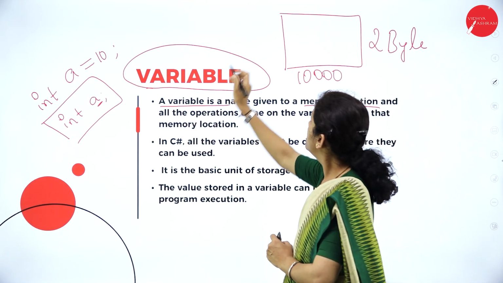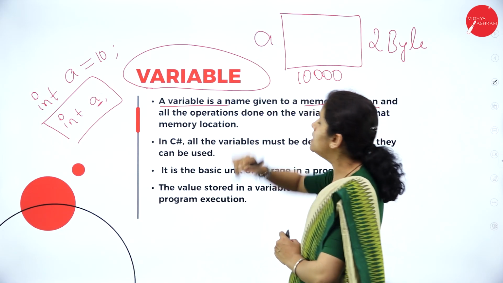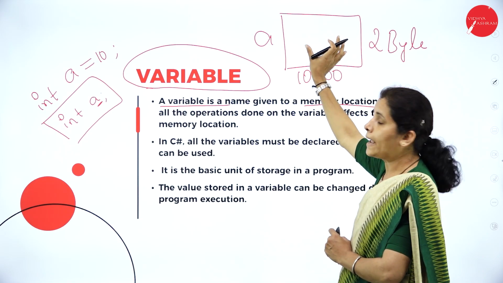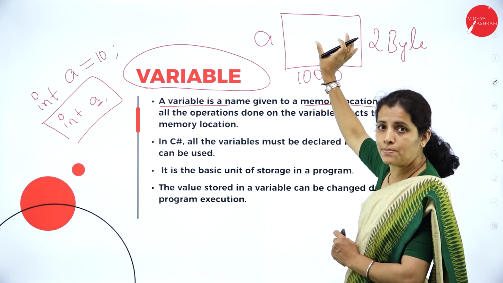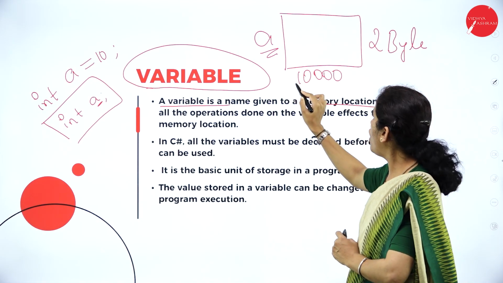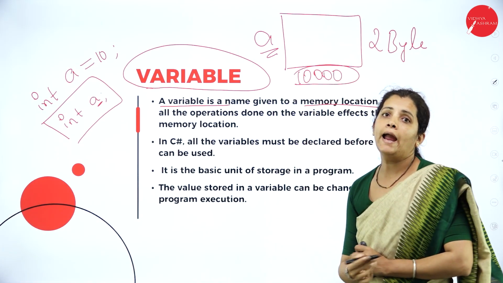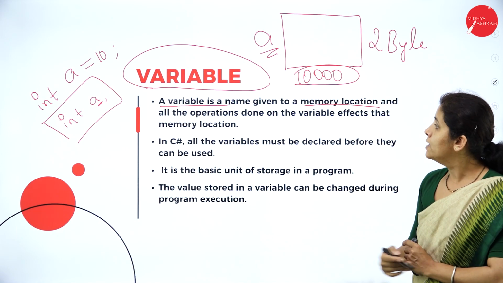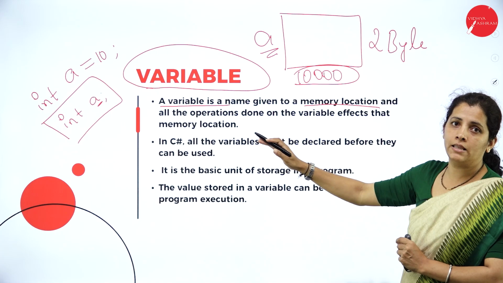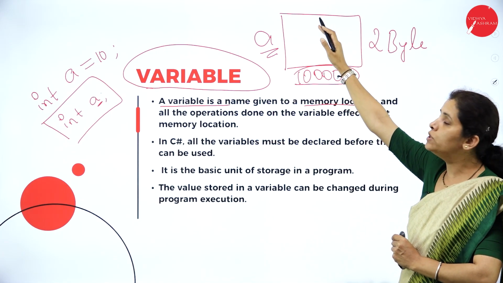Now, what is the name here? What is my variable name? A. Fine. Now, I am able to access this memory through this variable name or by using the address of the memory. So, what is a variable now? A variable is nothing but the name given to the memory location.